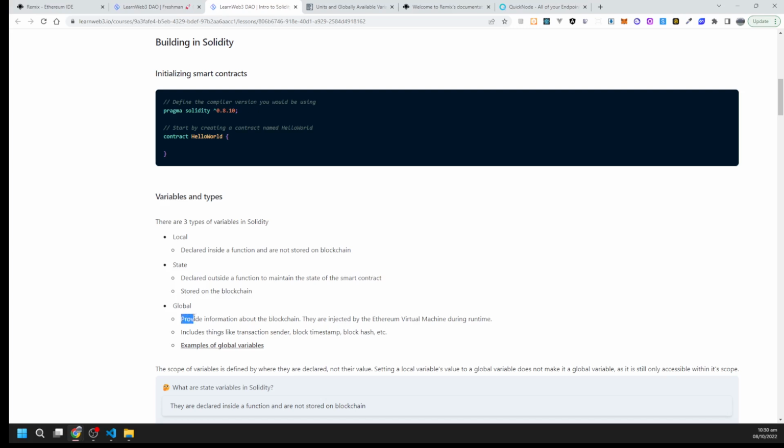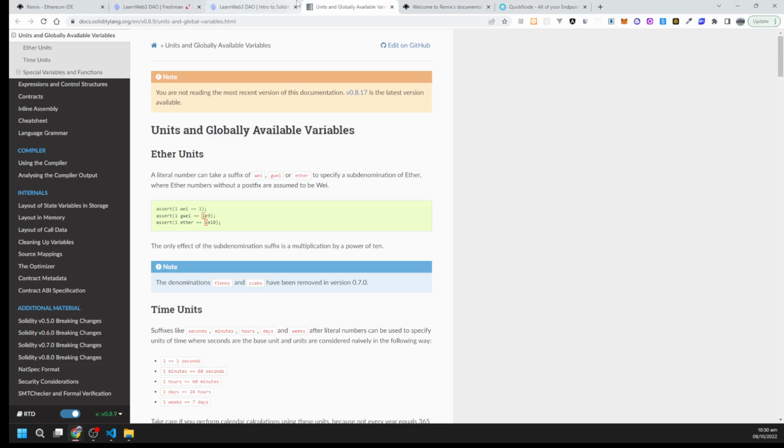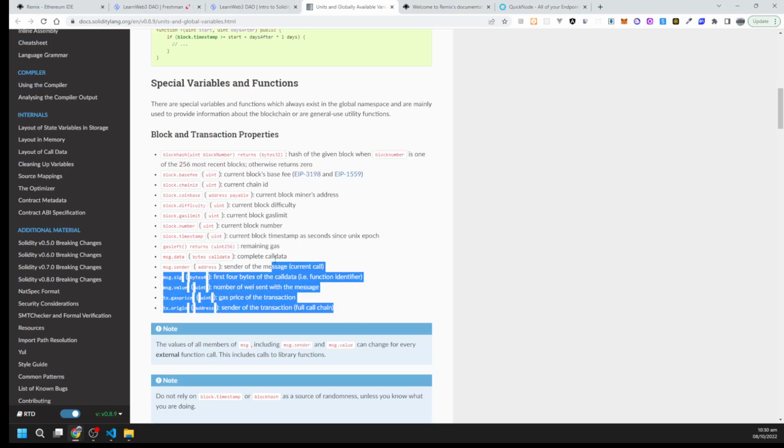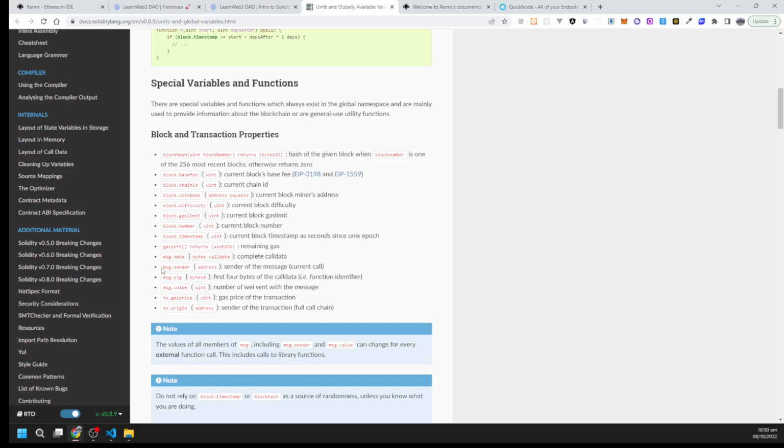The global variables are those variables that are injected by the Ethereum virtual machine during runtime. There are many global variables. These are the list of variables that we use more, like message.sender, message.value, the number of wei sent by the message, message.data, complete call data, block.timestamp, block.number.